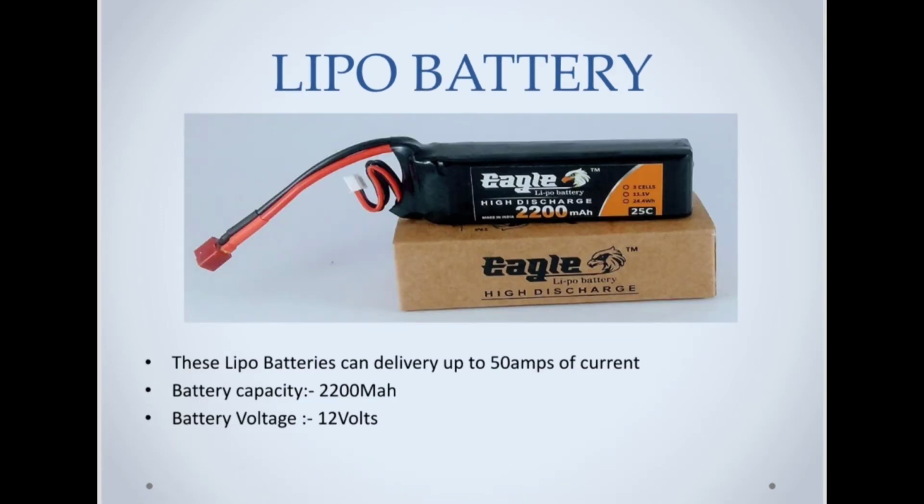Then we have used a 3-cell, that is 11.1 volt LiPo battery. These batteries are very powerful. This battery can deliver up to 50 amps of current, and with this battery the flying time of our UAV is up to 15 minutes. Well, the flying time can be increased by using a battery having higher capacity.